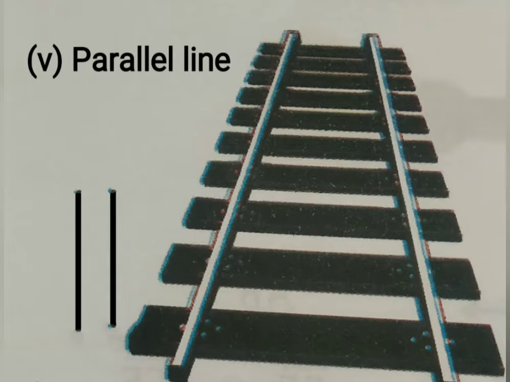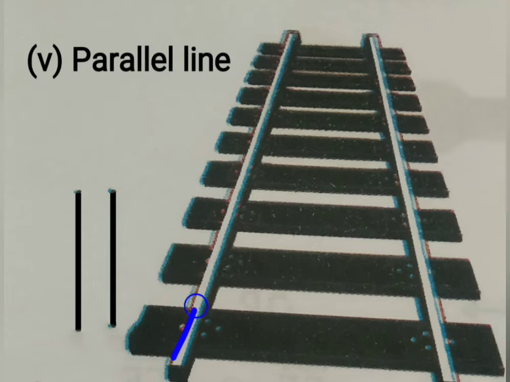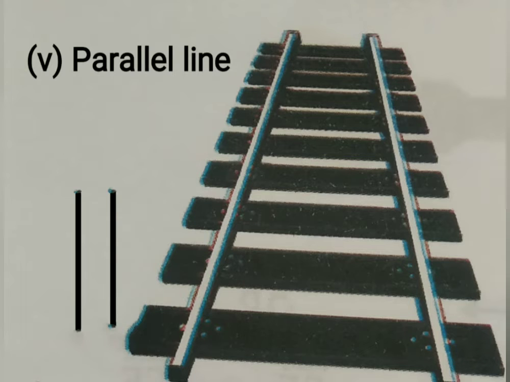Alright. Now fifth type of line, that is parallel line. You can see the spelling: PARALLEL, parallel line. Bacho, you can see what is this? This is a railway track, right? You can see this railway track. These edges are parallel to each other and they will never meet. Okay, they will never meet. So that's why we are calling them here parallel lines.